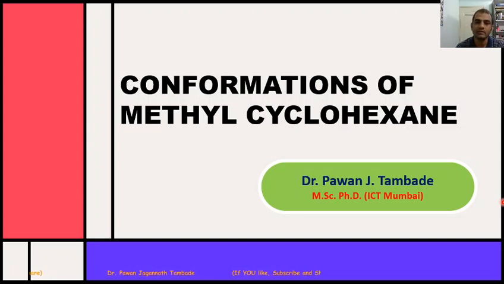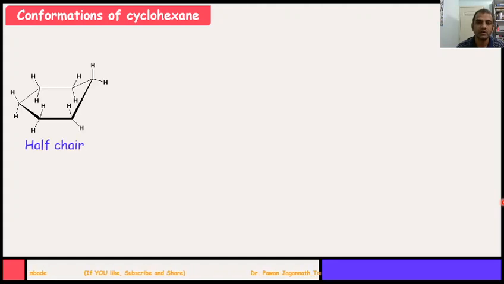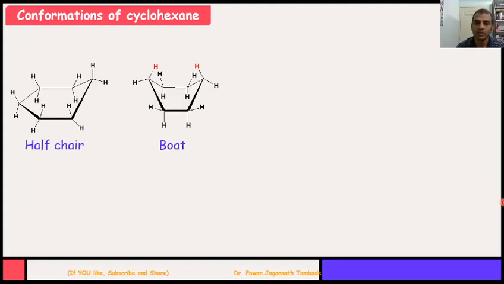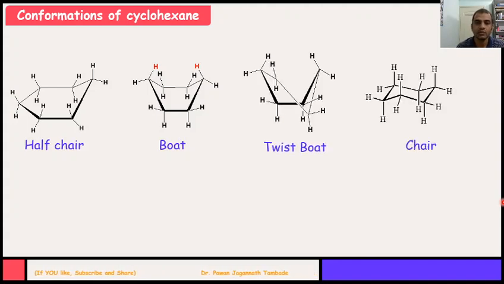In this video lecture, we will see conformations of methyl cyclohexane in particular, and we will explore conformations of monosubstituted cyclohexane in general. Dear friends, in the last video lecture, we saw conformations of cyclohexane, and we know that various conformations of cyclohexane are possible, in which we saw the half chair conformation, boat conformation, twist boat conformation, and chair conformation. We know that among these different possible conformations, the chair conformation is the most stable one.